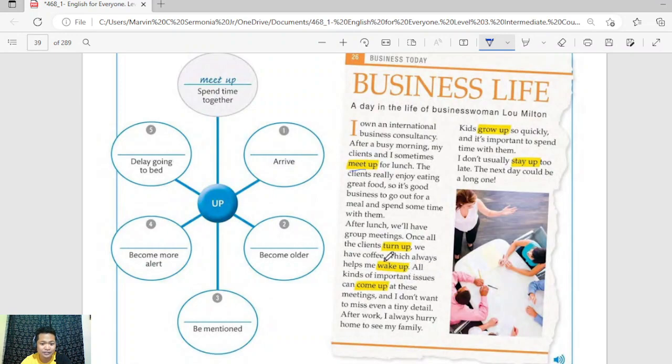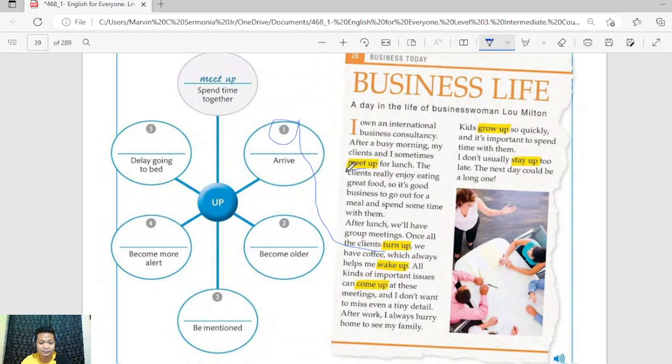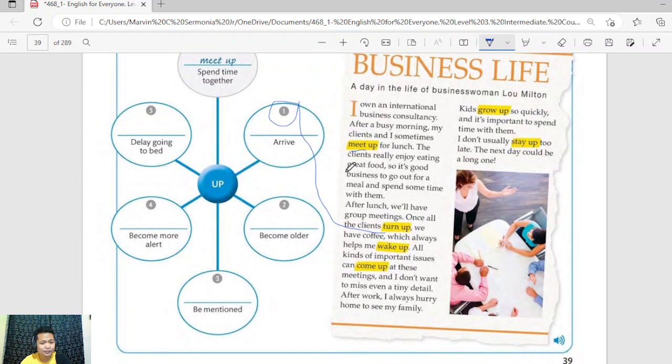All right. So once all clients turn up, it means delay going to bed, become more alert, be mentioned, become older, or arrive. Your answer, I guess, is correct. Turn up means arrive. Okay, that's the meaning of it. So we have coffee, which always helps me wake up.